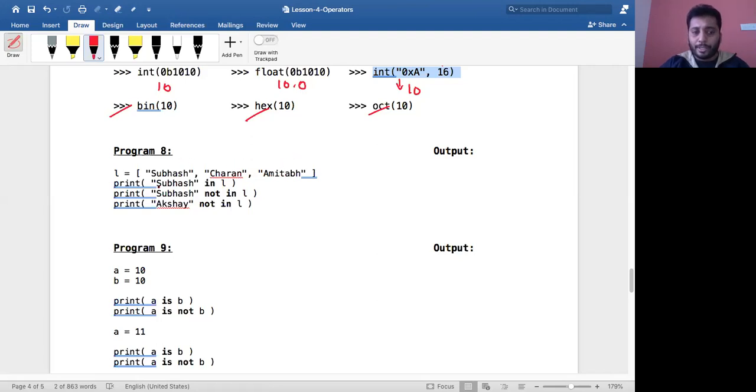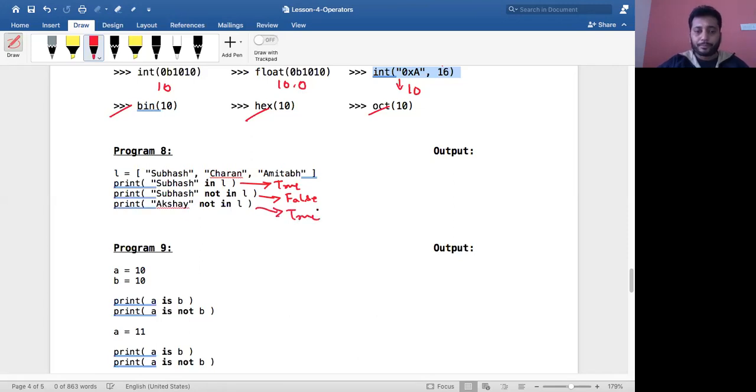So I want to say whether Subhash is there in L or not. The list is identified by L. So is the element Subhash in L? Yes, it is there. Therefore, this will result in true. Now, Subhash not in L. It is there, so not in L will result in false, because Subhash is already there. I'm asking if Subhash not in L. No, it is false. The Subhash element is there. Now Akshay not in L. No, it is not there. So therefore it is true.